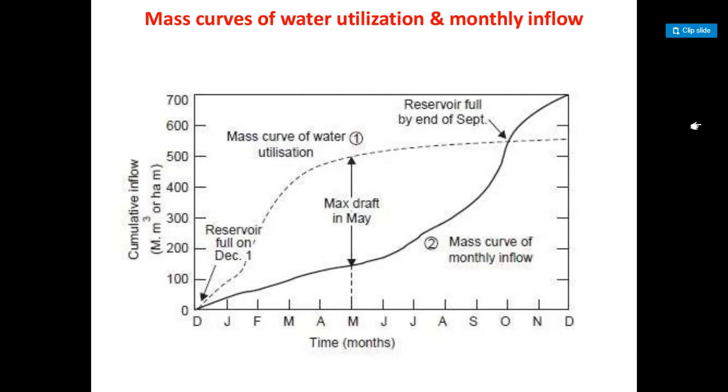The reservoir is continuously depleted from T1 to T2. The vertical intercept between the line AC and the mass curve at B would indicate the maximum withdrawal from it. Thus, S1 determines the storage requirement for the dry period of T1 to T2, from B to D. The mass curve is again steeper than OJ, and the reservoir starts filling from T2, and it will be full at T3.